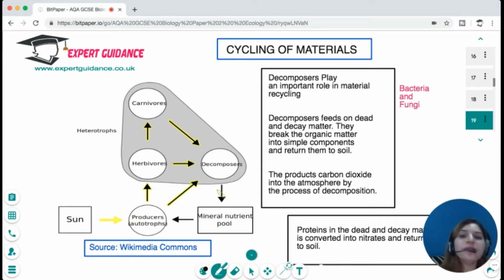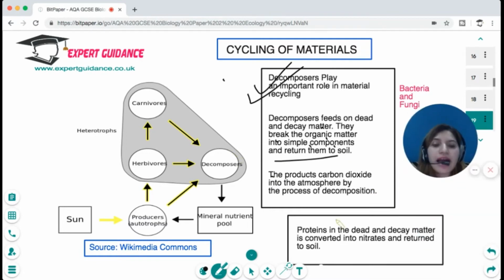Now there's a very important concept that in an ecosystem, the materials need to be recycled. How the materials get recycled: it is the decomposers that play a very important role, because they feed on dead and decaying matter. They break the organic matter into simple components and return them into the soil. Products like carbon dioxide and other gases are released into the atmosphere. Okay, and protein in the dead and decayed matter is converted into nitrates and returned to the soil by decomposers.